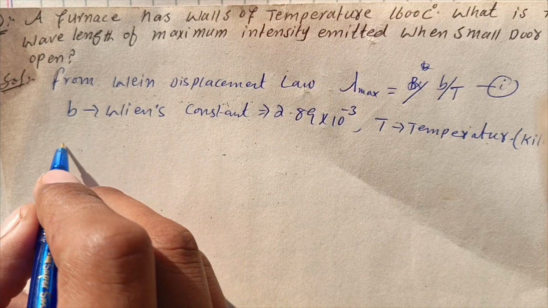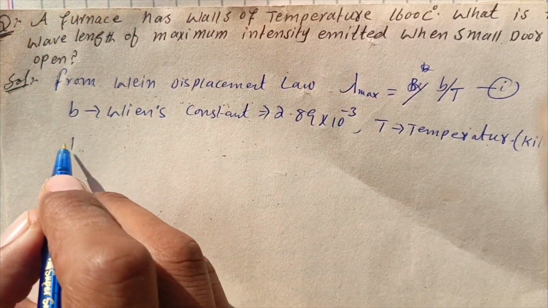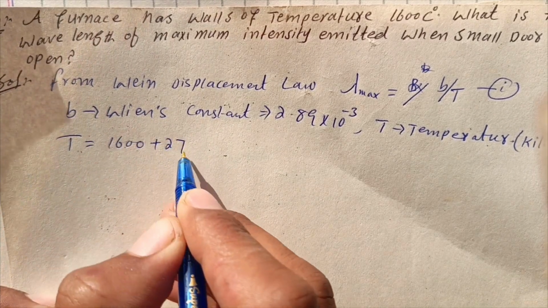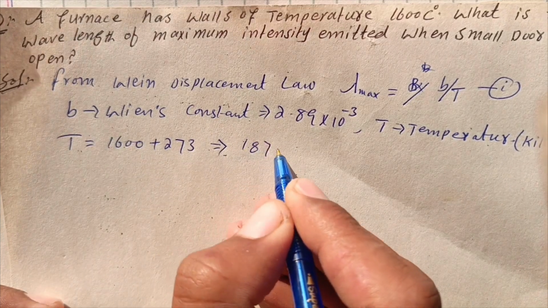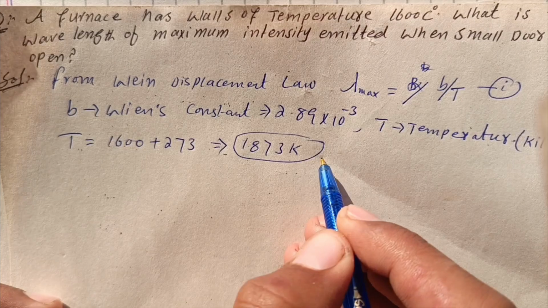Now first of all, we convert temperature into Kelvin from degree centigrade. The T is 1600 plus 273. This will become 1873 Kelvin. This is the temperature.